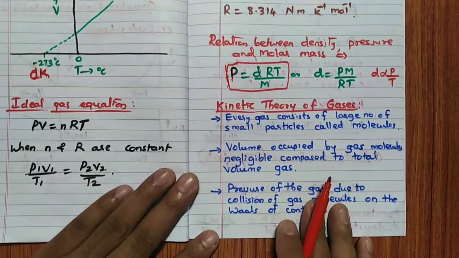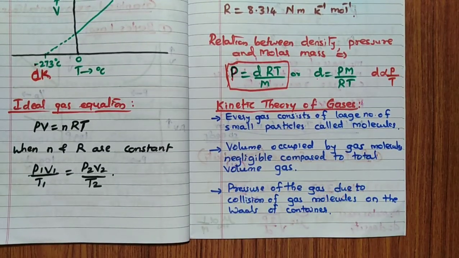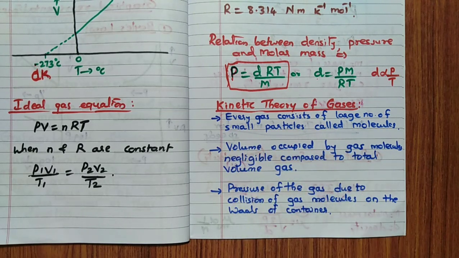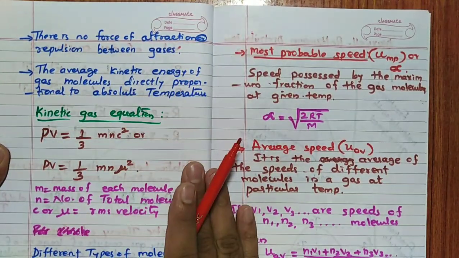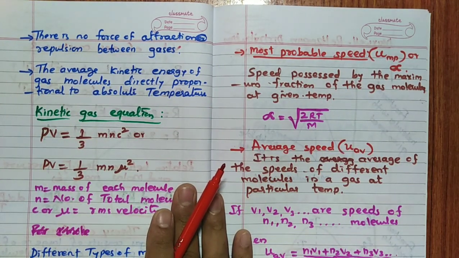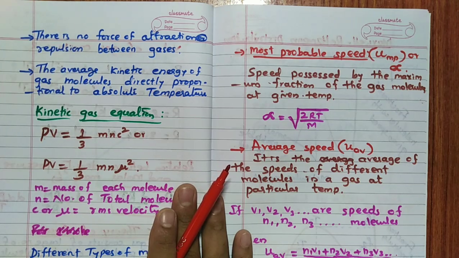Now, kinetic theory of gases. Remember some postulates already. You know that every gas consists of a large number of small particles called molecules. Volume occupied by the gas molecule is negligible compared to the total volume of the gas. Pressure of the gas is due to the collision of the gas molecules on the walls of the container. There is no force of attraction or repulsion between the gas molecules, and average kinetic energy of gas molecules is directly proportional to absolute temperature. No such question will be asked on these kinetic theory postulates, remember, but you have to know that.